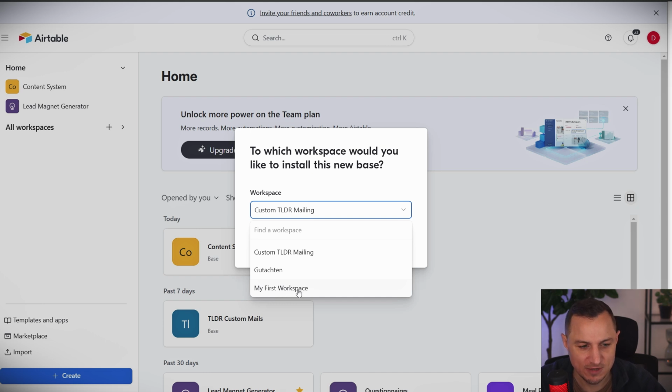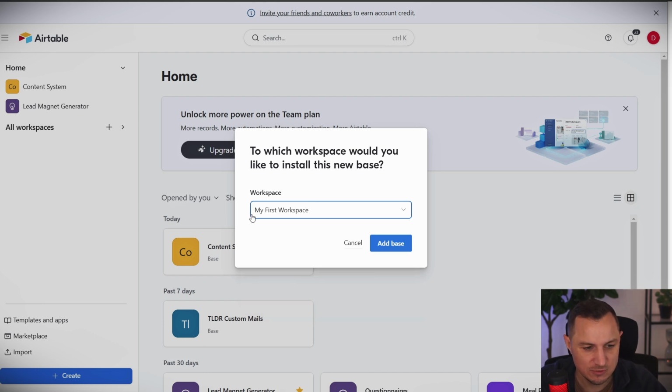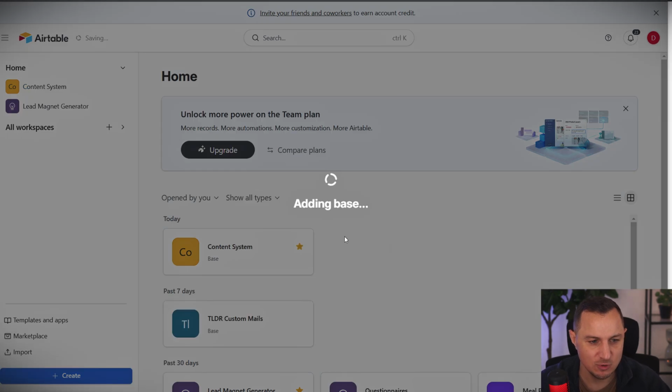And usually you only have one workspace if you just started out. So I'm going to use that. It's my first workspace by default. So whatever name you gave it or whatever name was given for it, just use the one that is the paid variant. If you have multiple workspaces, only one will be paid. The other ones will not be paid usually. So make sure to not create a new workspace, but use the one that is the paid variant. Then you add your base to that workspace.